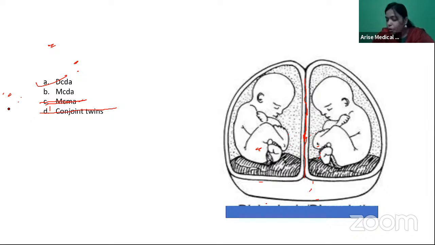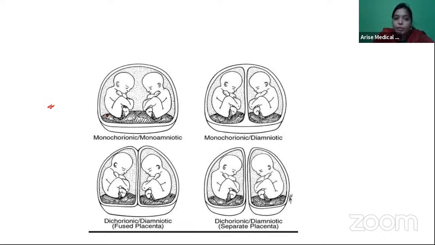Post delivery, when you try to separate the fused placentas, you will see around 4 layers: 2 placentas' amnion, 2 placentas' chorion, and the intervening membrane. Now if you observe this one, this is monochorionic monoamniotic, where there is no intervening membrane. Both babies are in the same amniotic sac. So this is monochorionic monoamniotic.